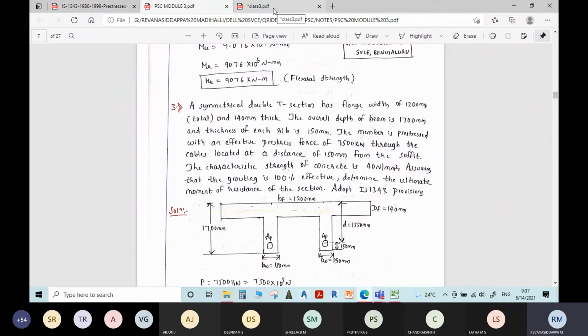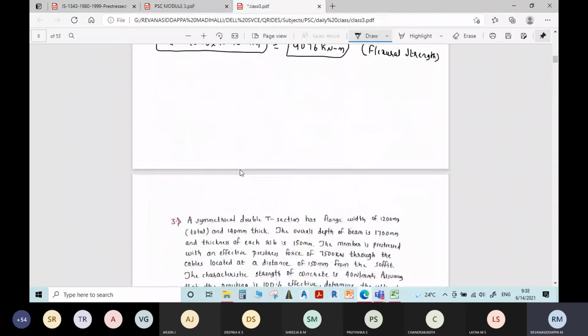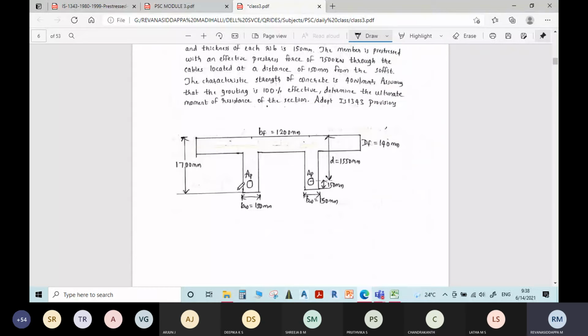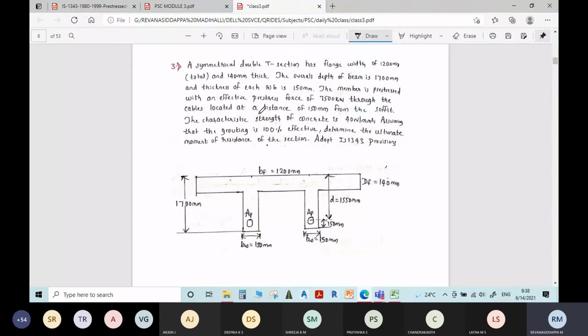Okay, we'll start solving the problem. Write the diagram as well. So as per the data given, I have written the diagram. Write the figure as well.